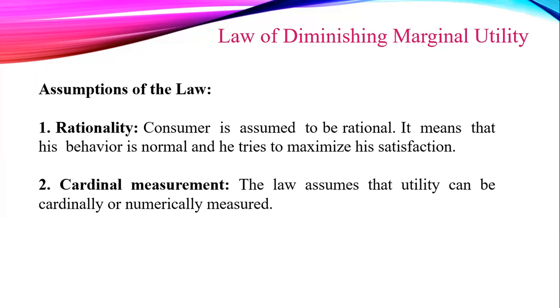However, in reality, utility is more of a psychological concept. It cannot be measured in numbers like 1, 2, 3, 4 or 10, 8, 6. But it can be measured in ordinal terms, that is, a higher level or lower level of satisfaction.